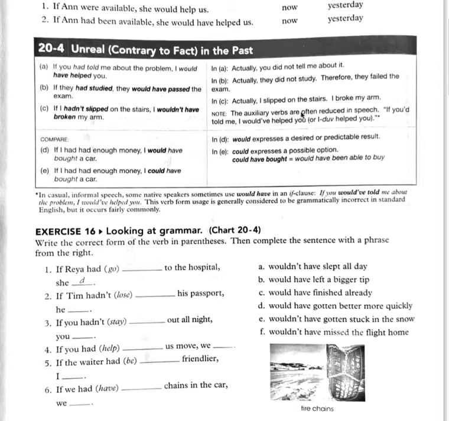Note, the auxiliary verbs are often reduced in speech. If you'd have told me, I would have helped you, or I'd have helped you. But don't worry about that because that's very informal. But if you hear it, you know what they're talking about. So remember that when you're talking about something that's unreal in the past, your if clause is going to be in the past perfect, and your result clause is going to have would have and the past participle. Okay?